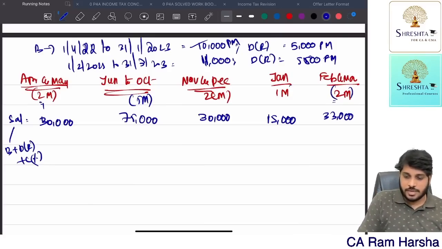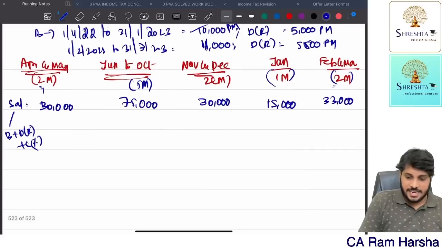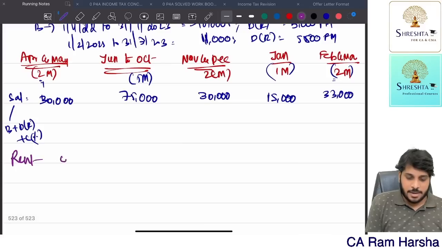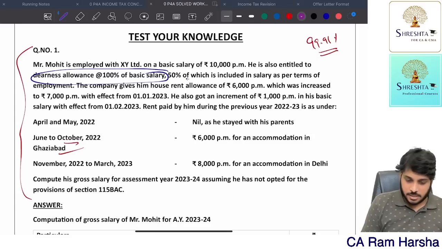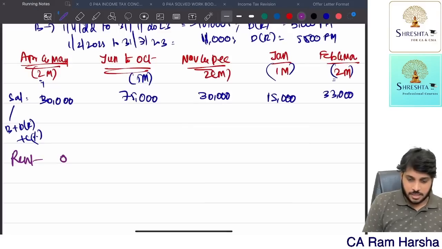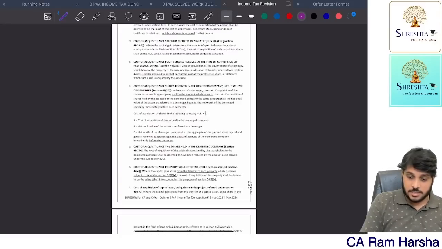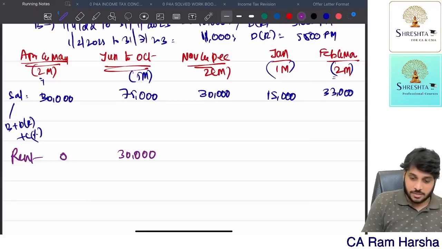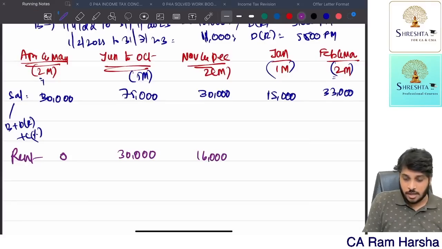So here months were given, which means you should calculate for that many months salary. Now second ingredient in HRA is what? Rent. How much rent are you paying in April and May? 0. For June to October, how much rent are you paying? In Ghaziabad, 6,000 per month. 6,000 into 5, he is paying 30,000 rent. November and December onwards, he is paying rent where? Delhi. Delhi means 8,000. 8,000 into 2, 16,000 rent. For January, 8,000 rent he paid. For February and March also 16,000 he paid rent.